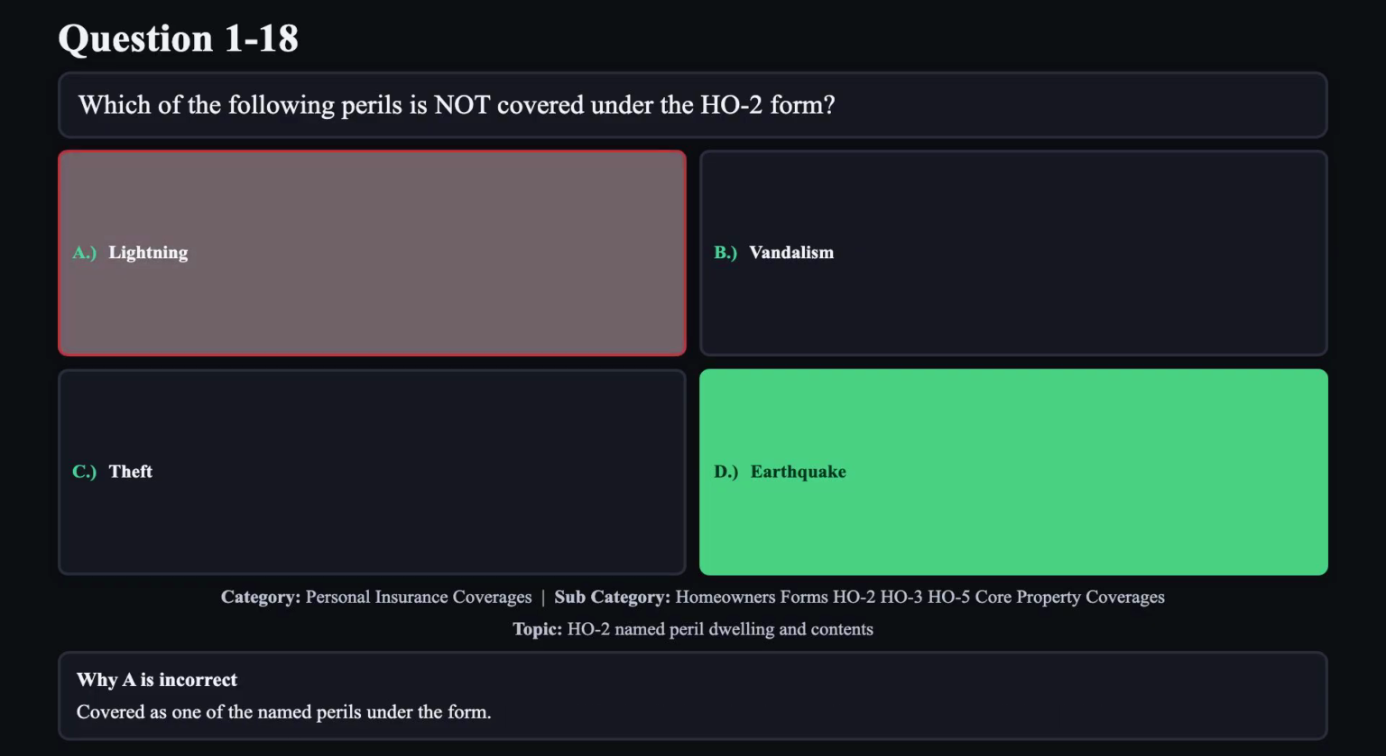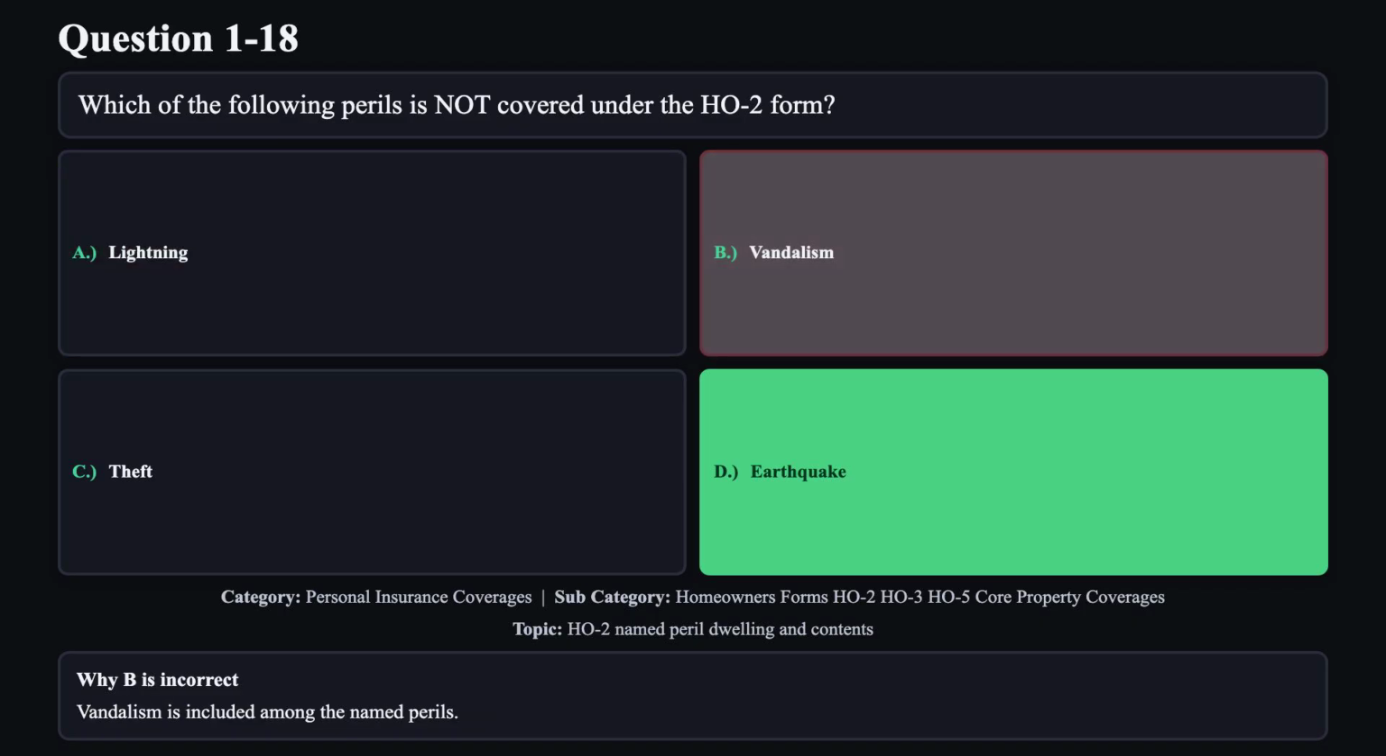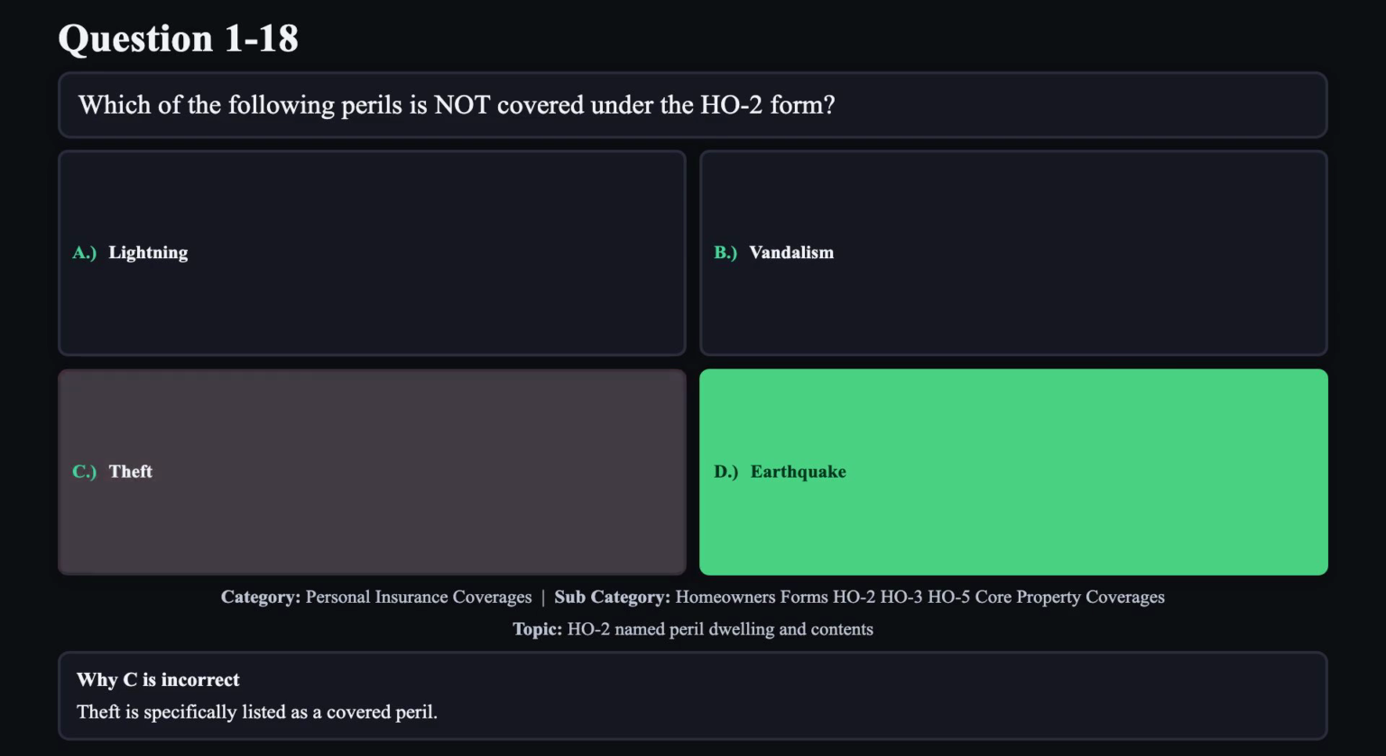Reason A is not correct. Covered as one of the named perils under the form. Reason B is not correct. Vandalism is included among the named perils. Reason C is not correct. Theft is specifically listed as a covered peril.